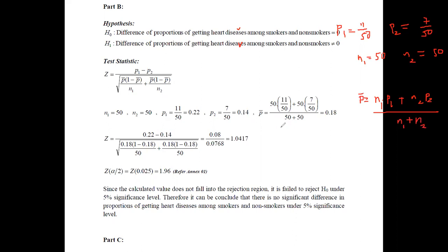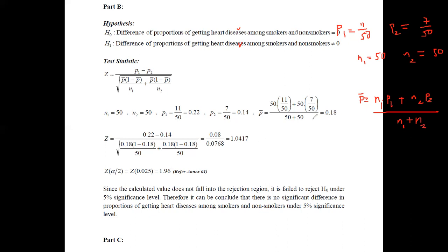Therefore, P bar is 50 into 11 divided by 50, plus 50 into 7 divided by 50, divided by the grand total 50 plus 50. This calculation gives the value for P bar as 0.18.